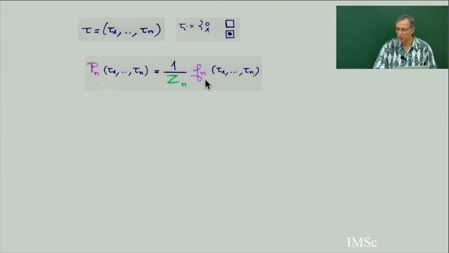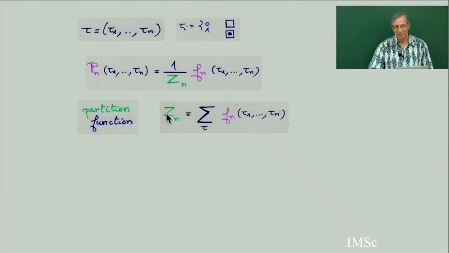Then the stationary probability for this state, tau 1 to tau n, is equal to, I am going to define a certain function fn. It will be a certain function, but to get probability, then you have to define Z. Zn is the sum of all the fn. It's just to make a normalization to get probability, like we have done with the TASEP. There were individual numbers, the number of pairs of paths, and I had to divide by the Catalan number, which was the role of partition function. So this sum, Zn, will be called the partition function.